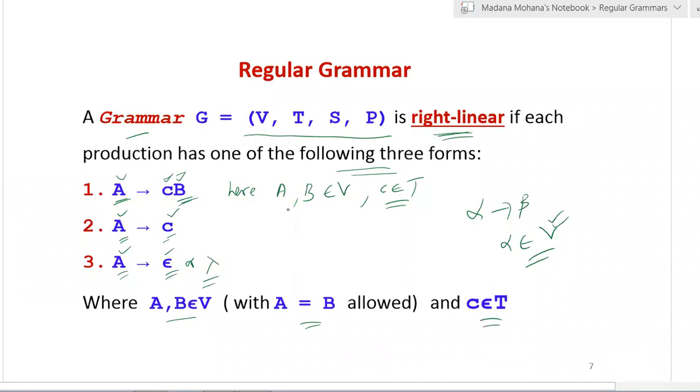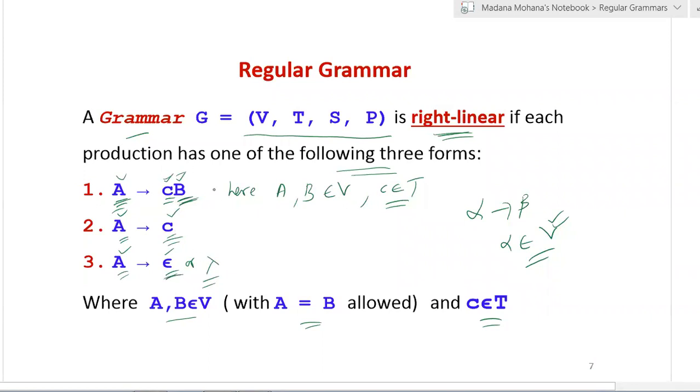So when can you say the grammar is right linear? Every production of the grammar is any one of the following three forms. In all three productions, the left hand side has a single variable. The right hand side has the following three combinations: a terminal followed by a variable, or a terminal or string of terminals, or a null, that is epsilon or lambda.